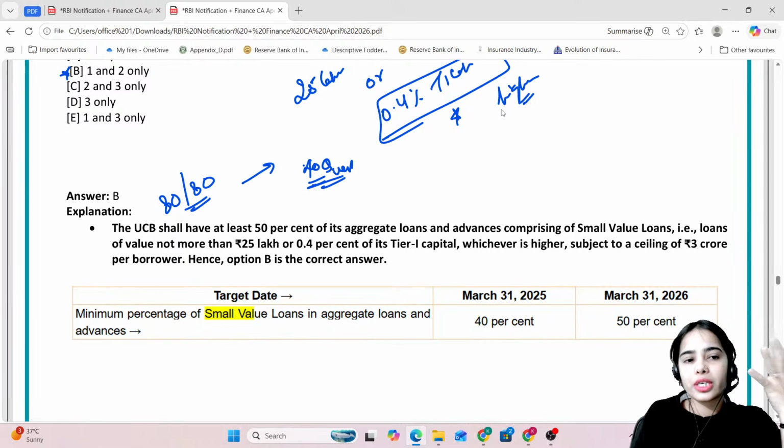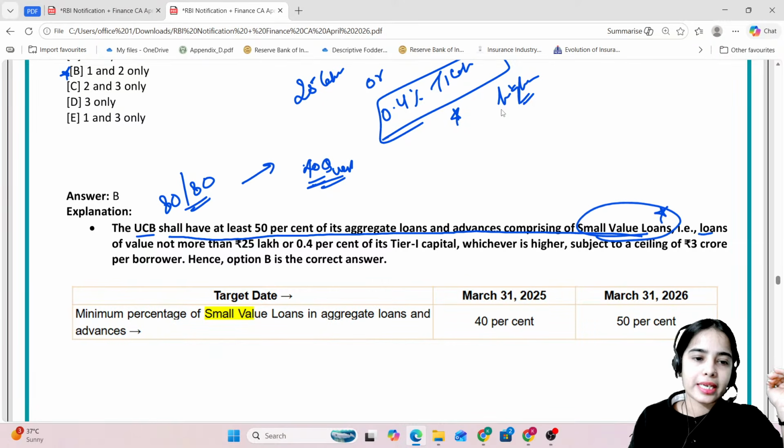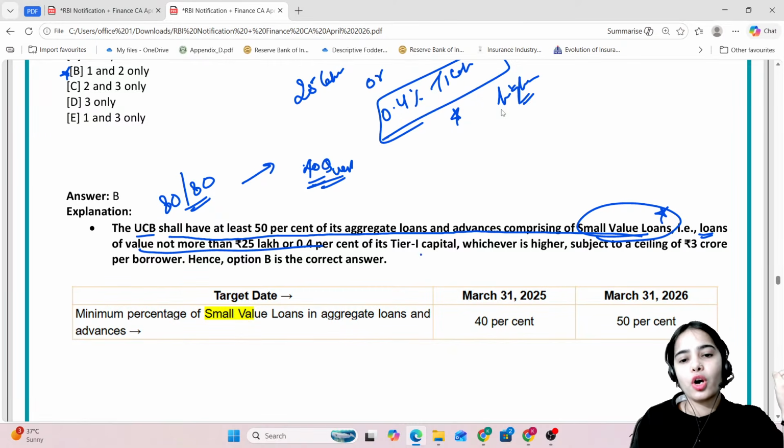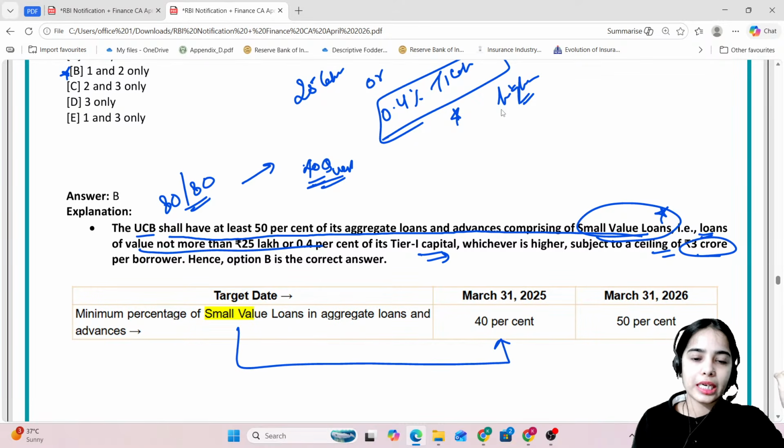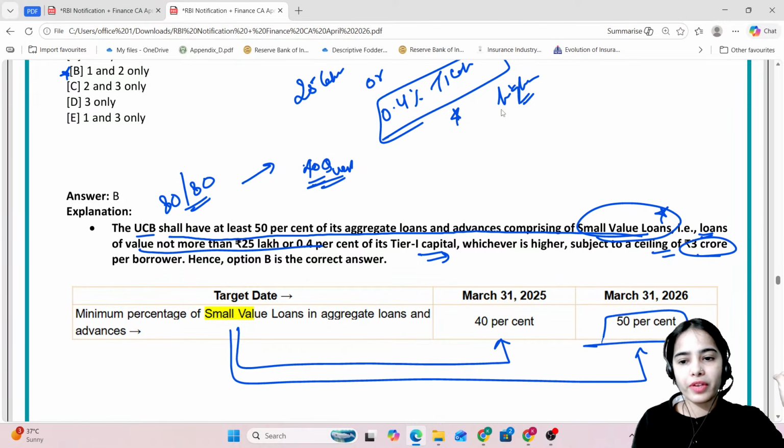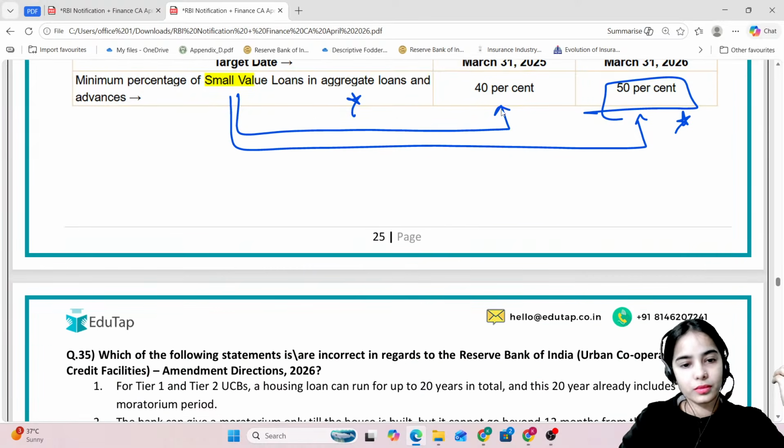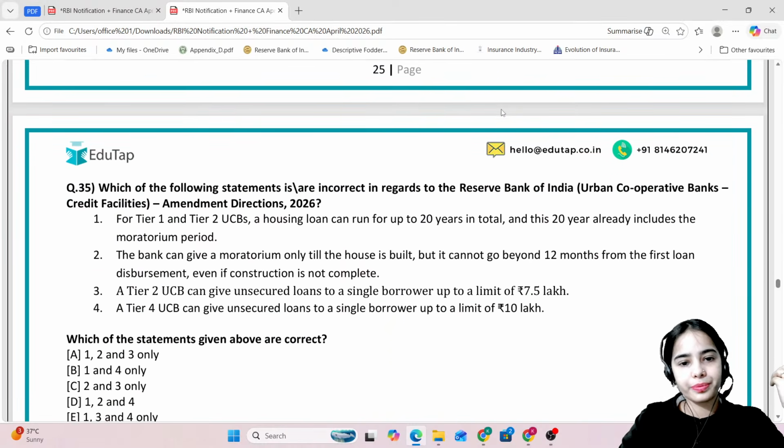So do not waste your time on such questions that you do not know. Okay? So the UCB shall have at least 50% of its aggregate loans and advances comprising of small value loans, that is loans of value not more than 25 lakh or 0.4% of its tier 1 capital subject to the ceiling of 3 crore. The small value loans in aggregate loans, it was said that at least 50% of the small value loans in the aggregate loans should be there. Okay? Chalo. Now coming to the next question.